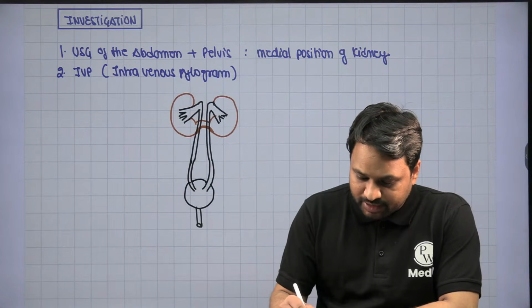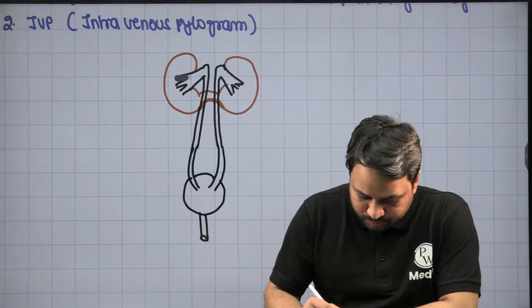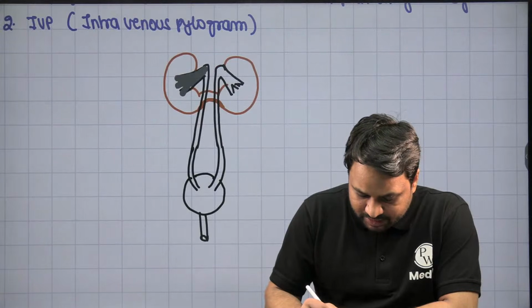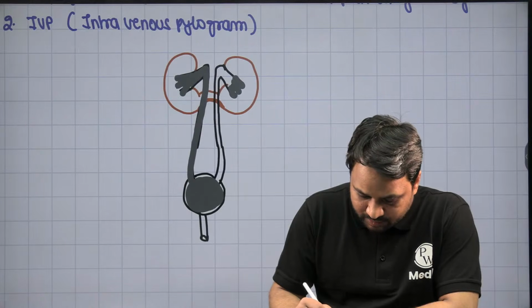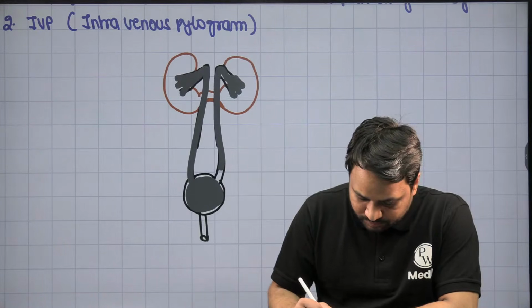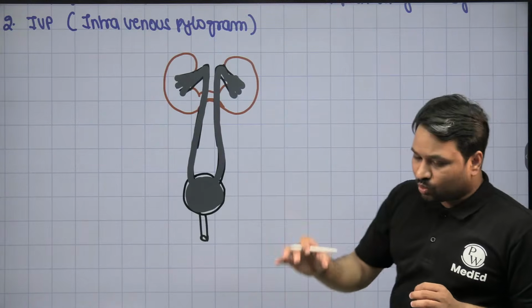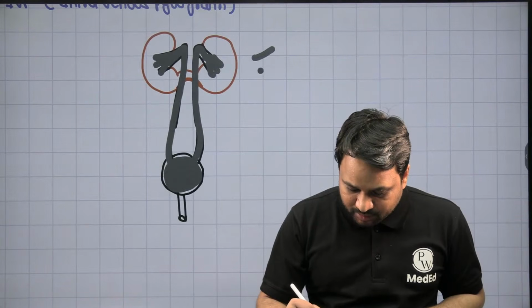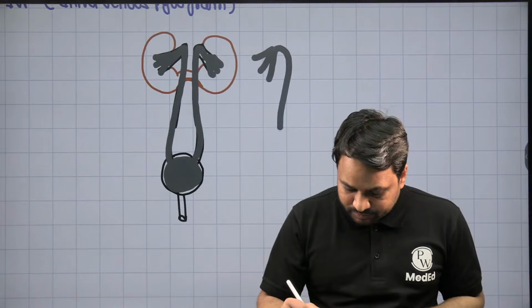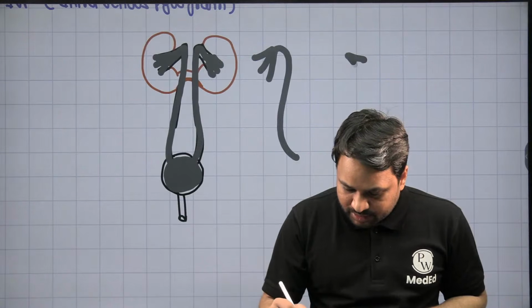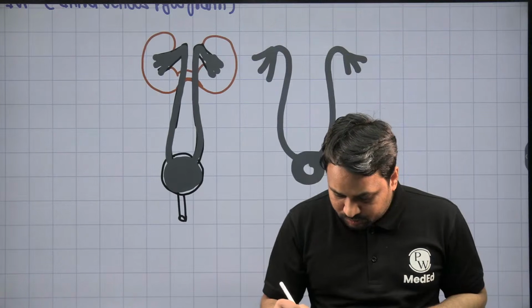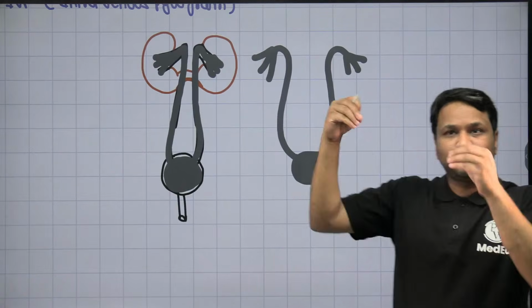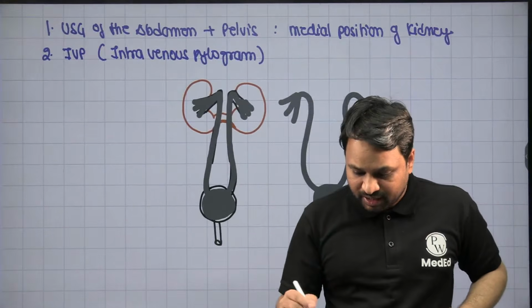So when you give the contrast, it will be excreted via the pelvicalyceal system and get into the ureter. From the ureter, the contrast is going to fill up into the bladder, right? The contralateral side will also do the same thing. In an X-ray, I can only see the contrast, so it appears like a flower. On the other side also, there is a flower. Both of them are opening into a vase. It looks like two flowers put in a vase. Hence, it is what we call the flower vase appearance.